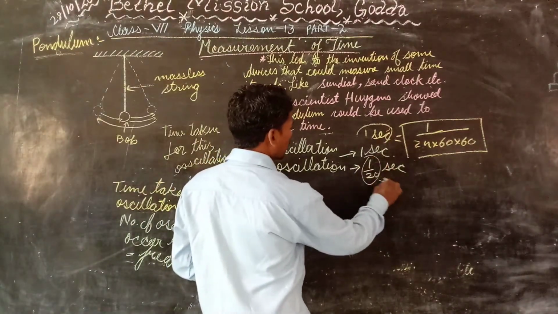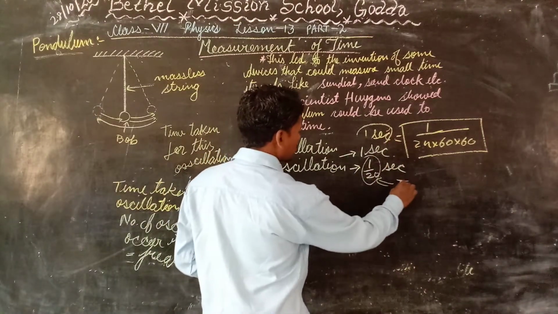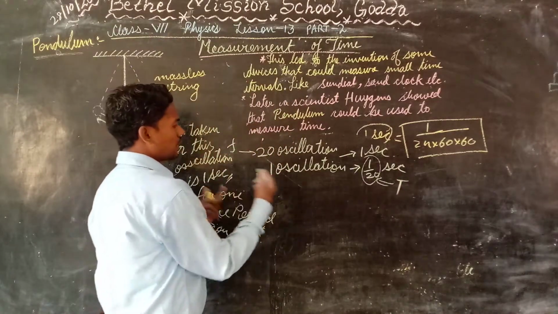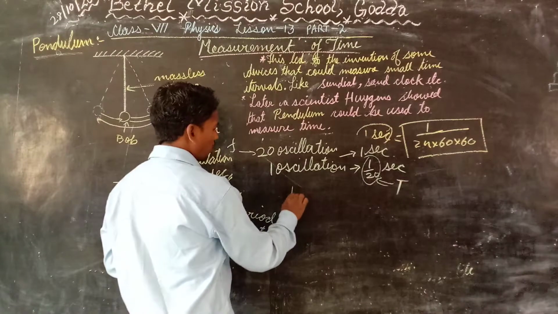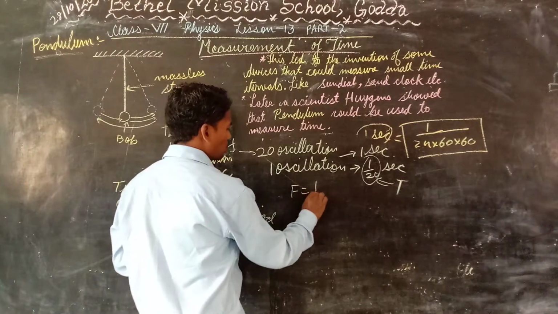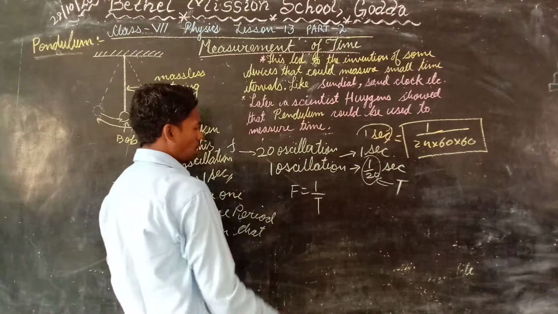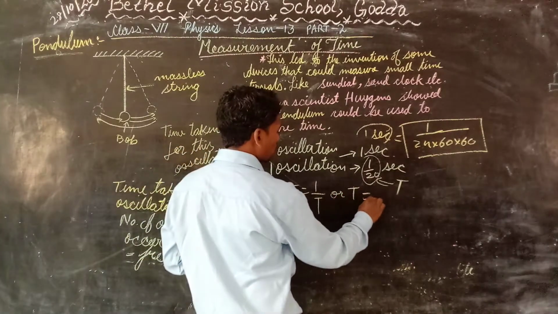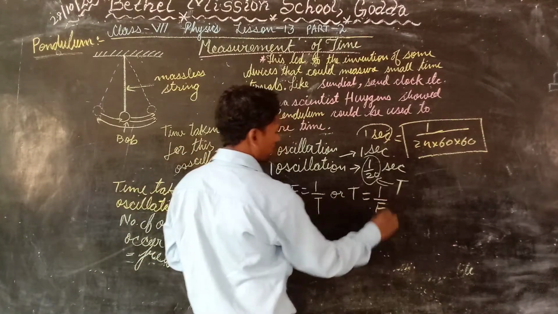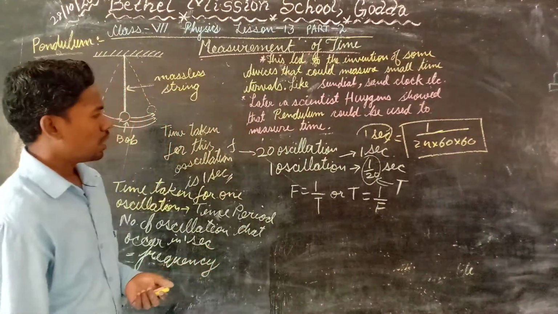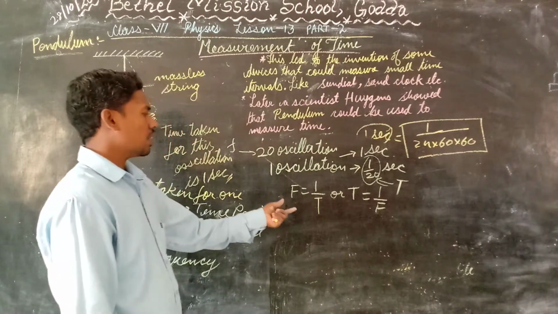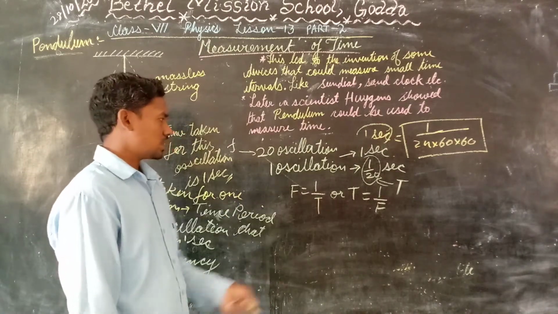So there is a relation that frequency f is equal to 1 by T, or T is equal to 1 by f. This is the relation between time period and frequency.